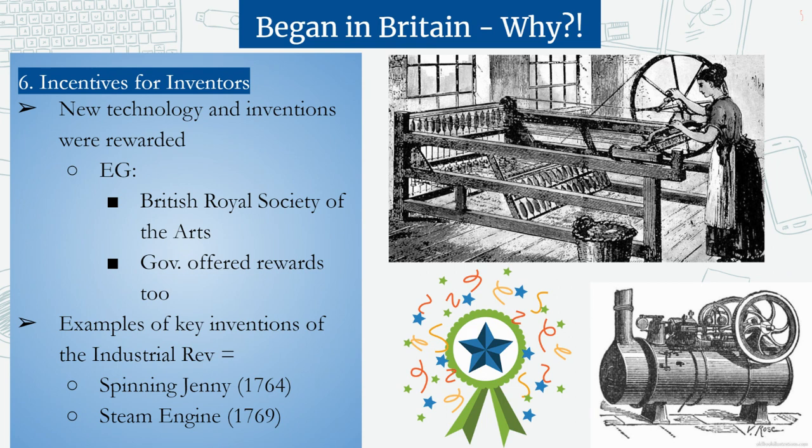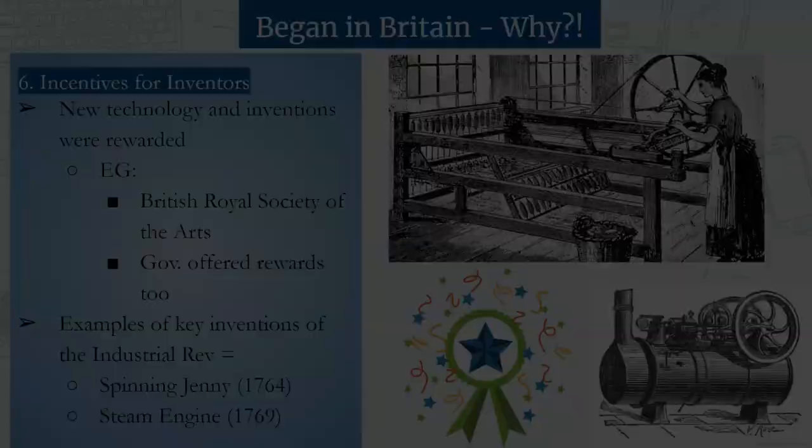The spinning jenny was invented in 1764 by James Hargreaves. This is going to make the production of textiles faster and cheaper. You see that pictured on the top right here. And then the steam engine in 1769, invented by a guy named James Watt. They're going to use coal to create steam, to turn turbines, and then power machines. That's pictured on the bottom right. And both of these are going to give rise to the factory system.